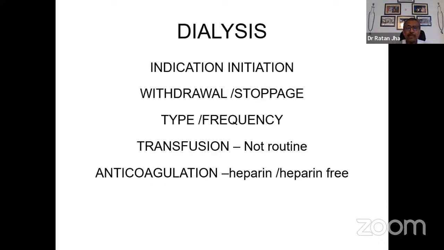So when we talk about dialysis, the following points come to our attention. What is the real indication of initiation of dialysis? When we try to withdraw or stop dialysis, what are the types of dialysis that we talk about? What is the frequency of dialysis? Whether hemodialysis means blood transfusion, but that is not the case in most situations. And what are the anticoagulants that we use in patients, whether it is heparin, heparin-free, or some other kind of anticoagulants like citrate, which are commonly used in a critical care setting.